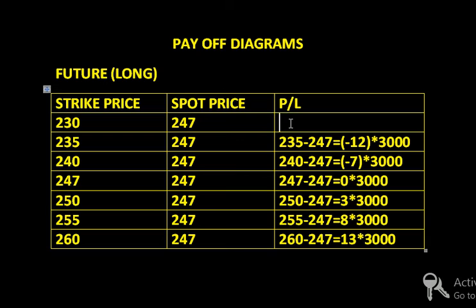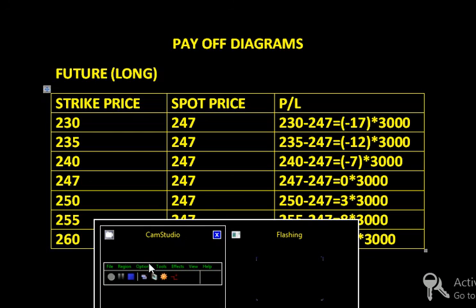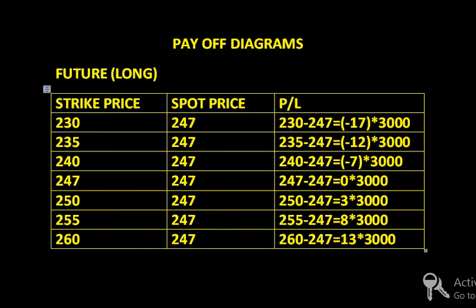If the price goes down to 230 rupees and the spot price is 247, the price at which we have to execute the contract, that is minus 17 rupees into lot size, 3000. So here I am going to lose 51,000 rupees out of this transaction.